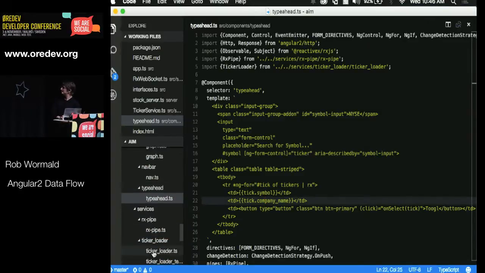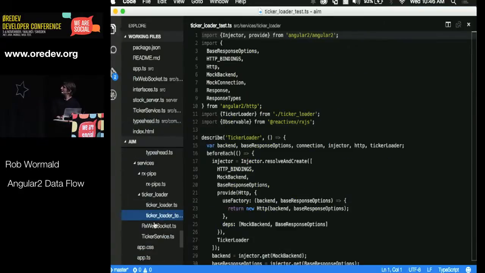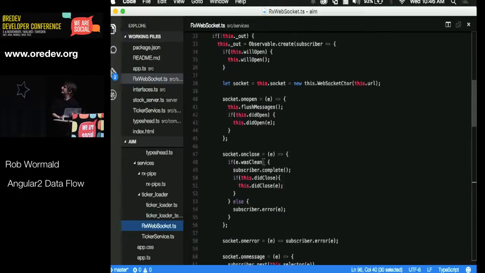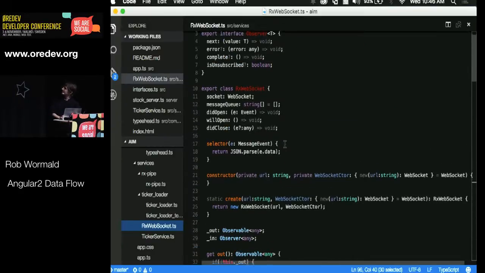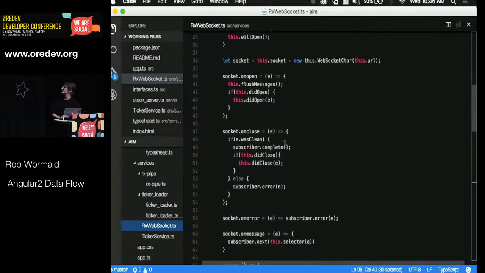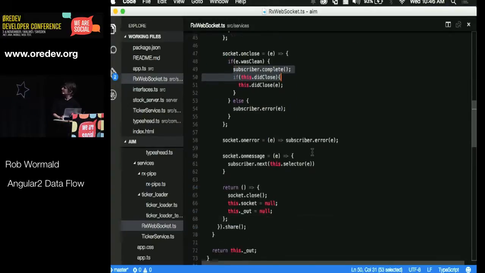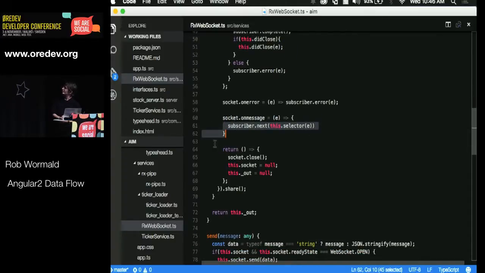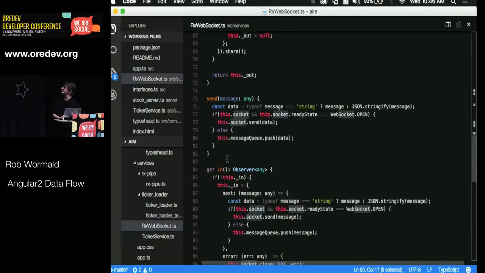Where is that? Services, WebSocket. This WebSocket service is all observable based. Effectively, we just give it a URL on a WebSocket, and it will open up that connection. It will do subscriptions, listen to the on open, and queue up messages to send them. When it closes, it'll close the stream for us and complete everything. Each time a message comes in, we pipe that new value into the socket. And then we've got this unsubscribe function. This is the unsubscribe I was calling on my earlier subscriber. When we call unsubscribe, it'll call socket.close and close everything down for us.